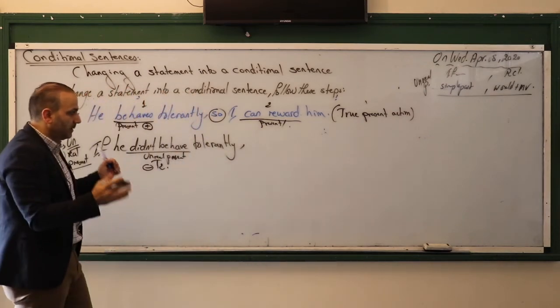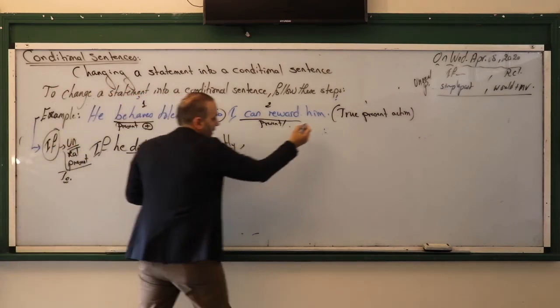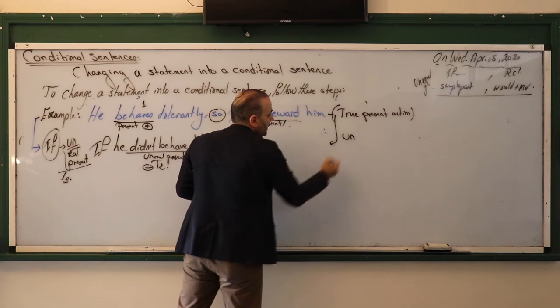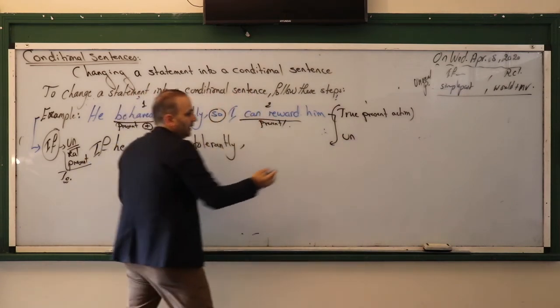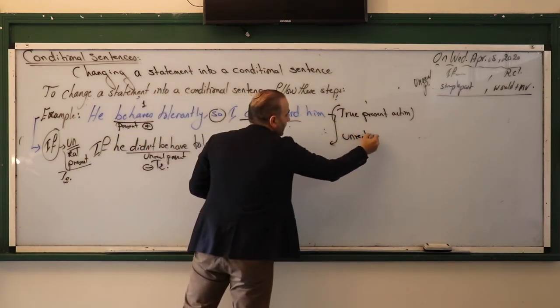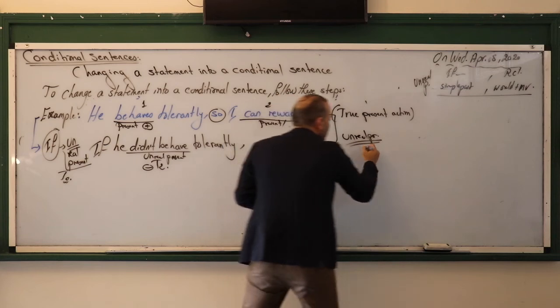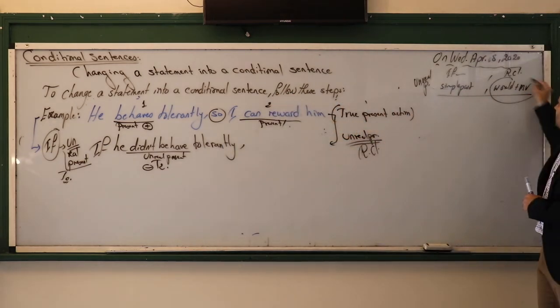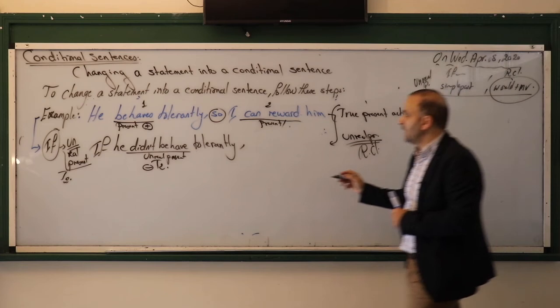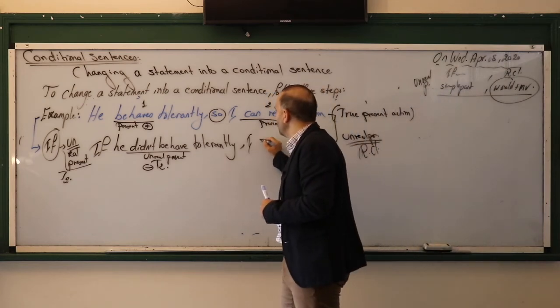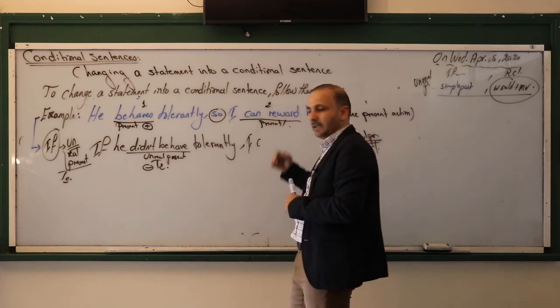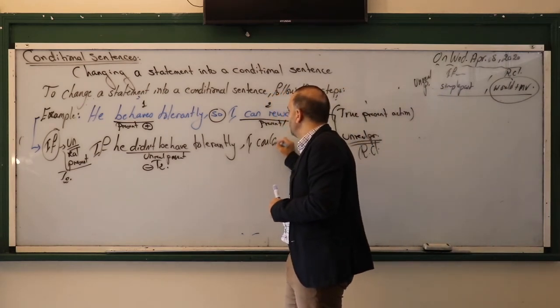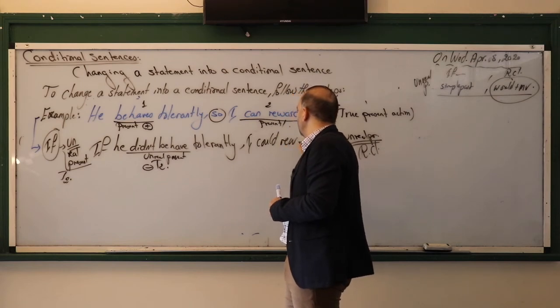I can reward him as a real present situation. With if clause also, it should become unreal present. So I need the result of unreal present. Result clause. Where is the result clause? That's it. Would plus main verb. So I would, could, might, etc. So I could reward him.